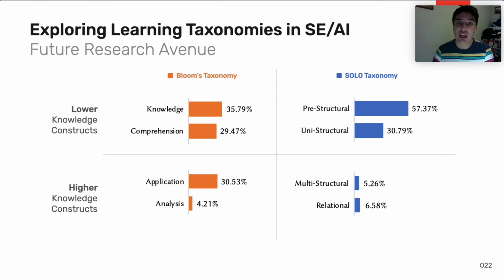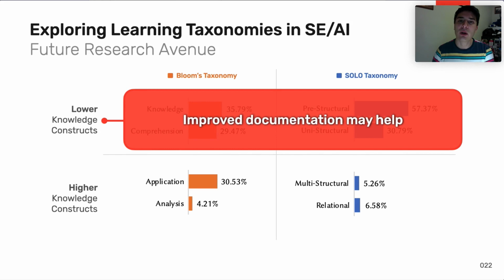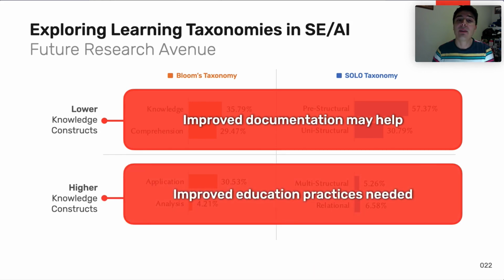As an interpretation of our findings, we looked at classifying a sample of posts into dimensions of the Bloom's and SOLO learning taxonomies. A large number of posts fell into the lower constructs, suggesting that many issues can be alleviated by improved service documentation. However, some developers are asking questions at the higher levels of these constructs, and therefore improved educational practices are needed. So a mixture between the two will be needed moving forward.